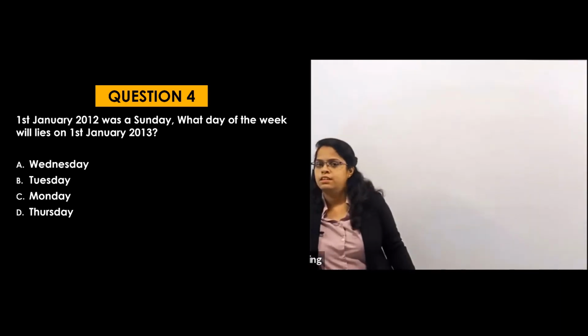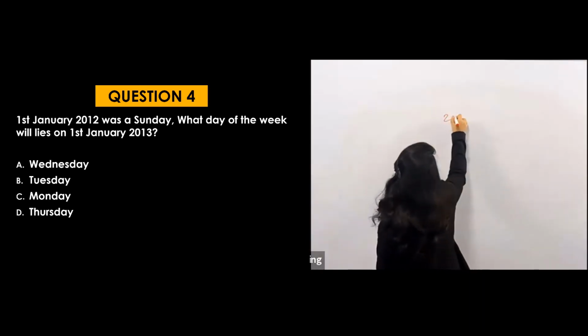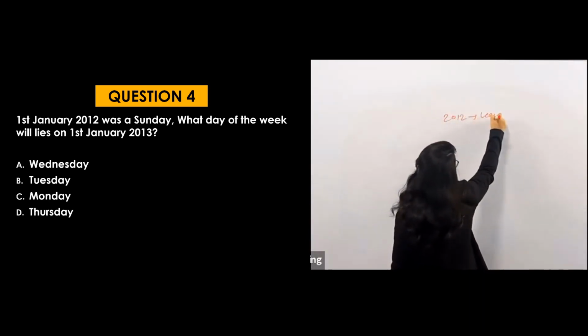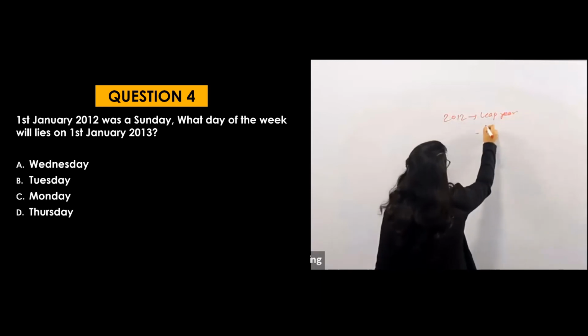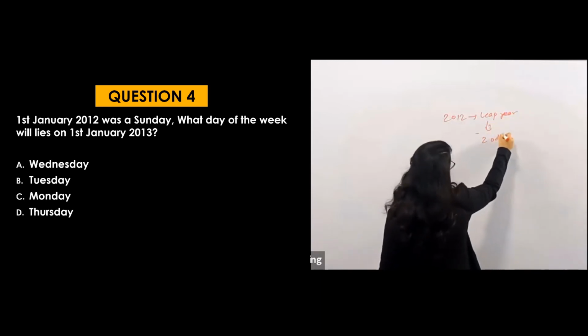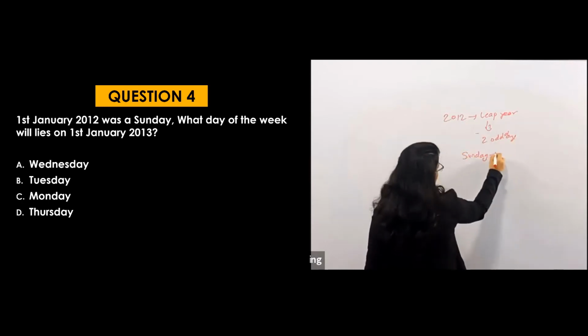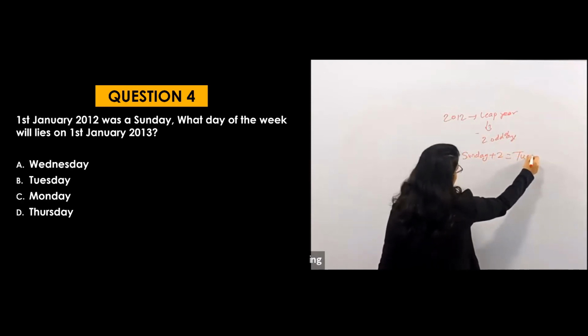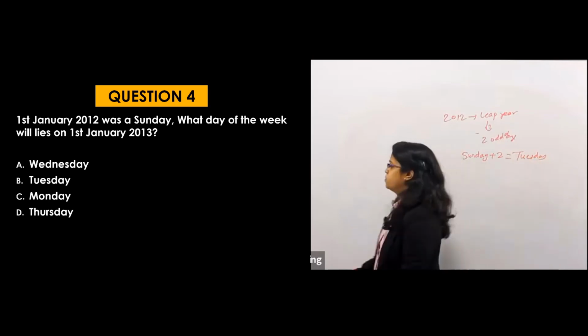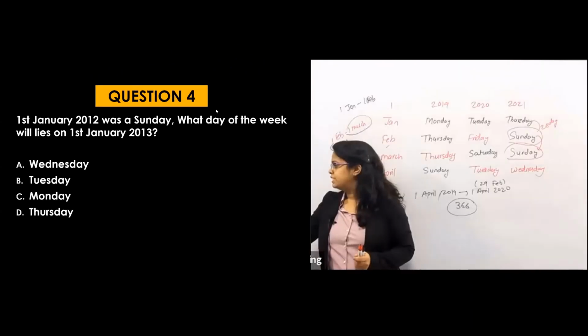Understood that? For the leap year, 2012 is a leap year. For a leap year, there are 2 odd days. So let's add those 2 odd days to Sunday. Sunday plus 2 will be Tuesday. So your answer will be Tuesday. So let's go for the next question now.